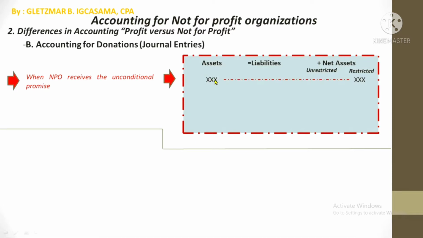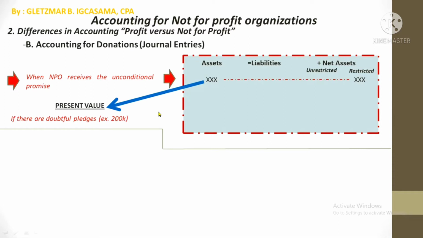But the amount here should be at present value. So if the donation is to be made only after a couple of years, then you need to use discounting to get the present value. Another is that if there are doubtful pledges, like in this example taken from the last episode, number 6, the doubtful pledges is 200,000.